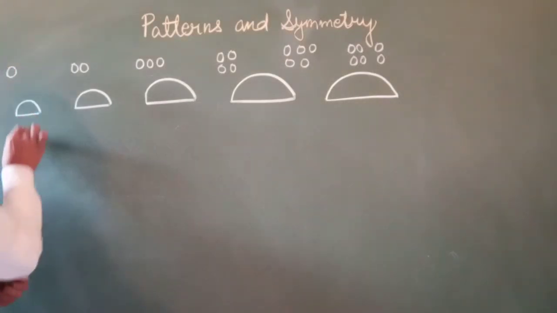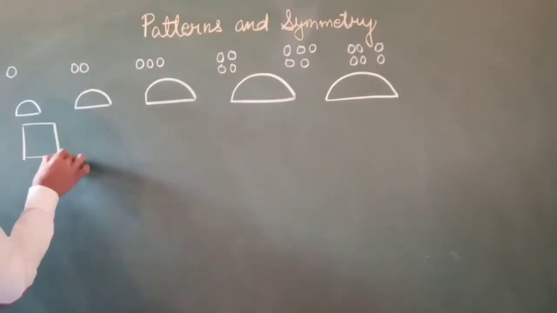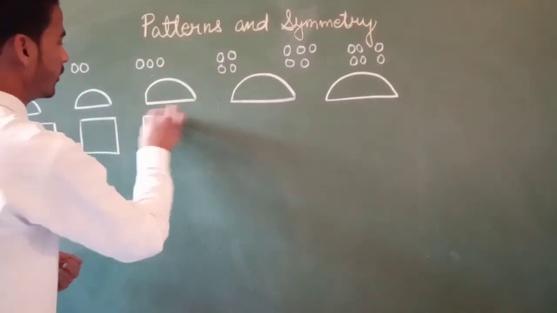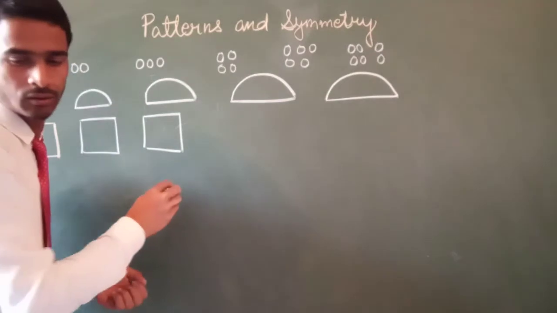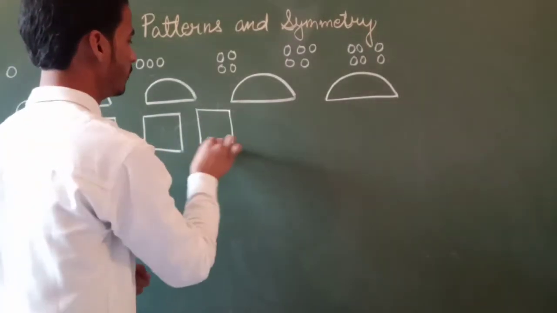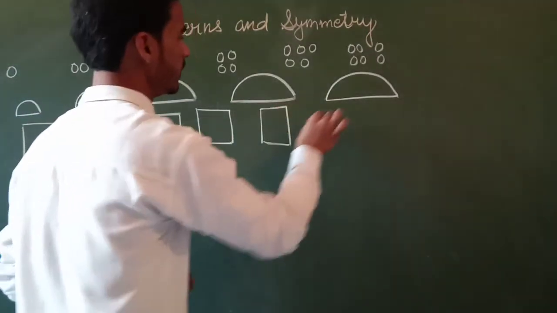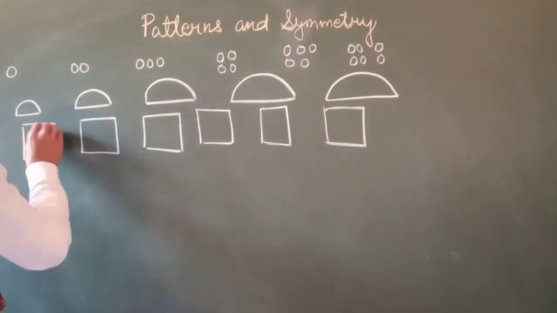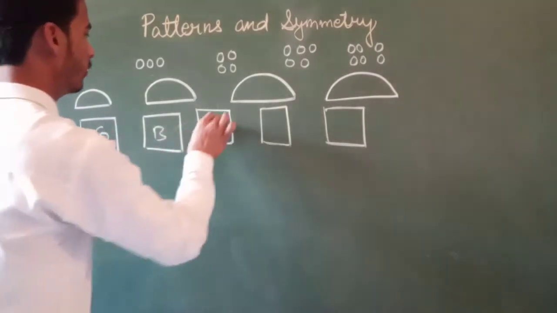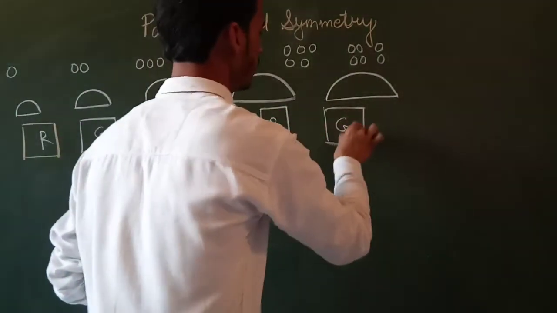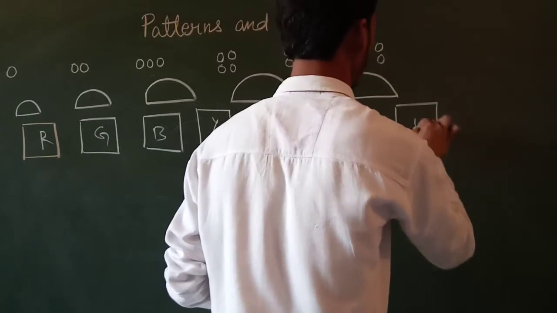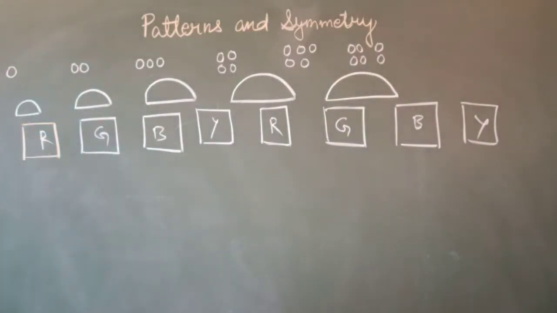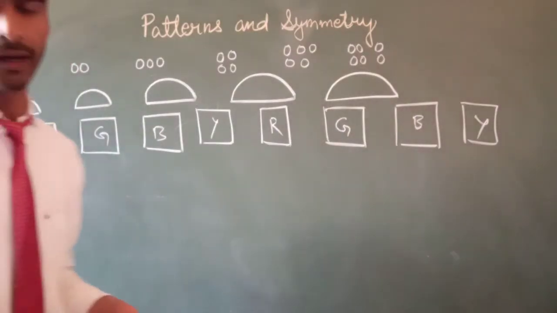As like there are many squares of the same length and breadth, the same side. Many squares are the same shape, but their colors are different: red, green, blue, yellow. You can see that these are colors. So changing the color of a shape forms patterns.